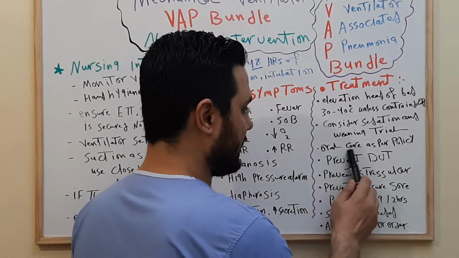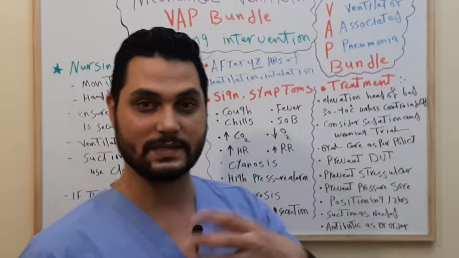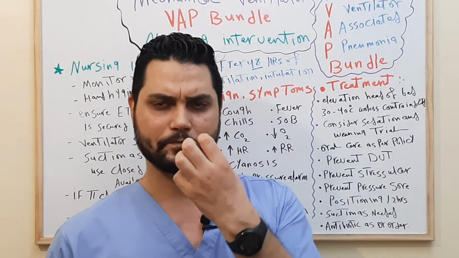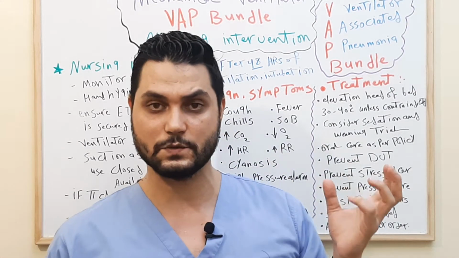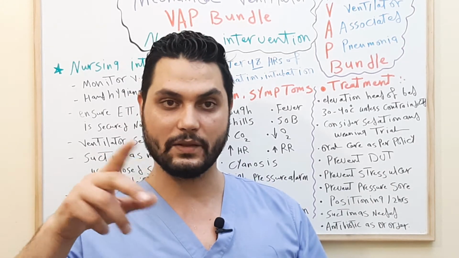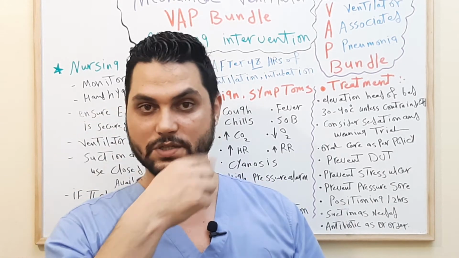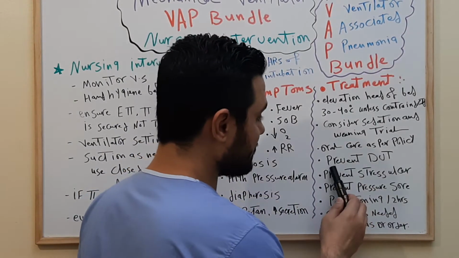After that, oral care. You must do oral care for the patient as per the policy of your hospital. Some hospitals use chlorhexidine, the green one, to clean the mouth. Other hospitals use an instrument with gauze and normal saline, and wash and clean the mouth from inside. Okay.